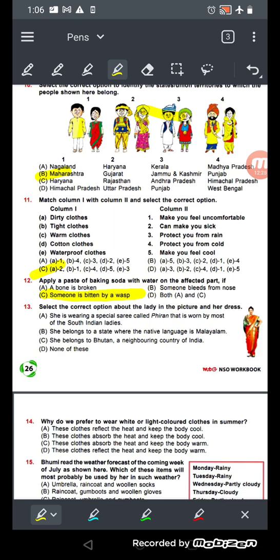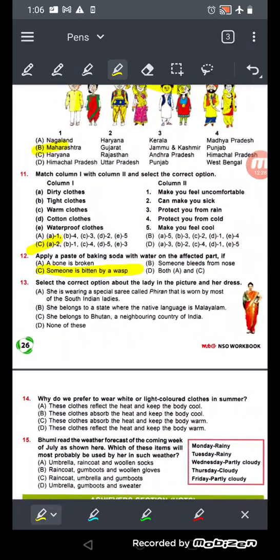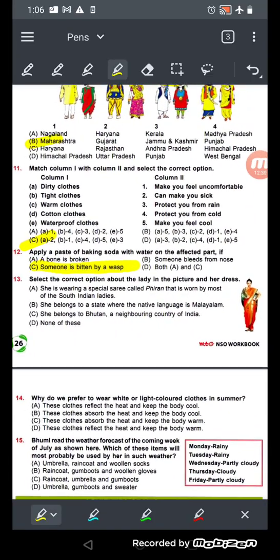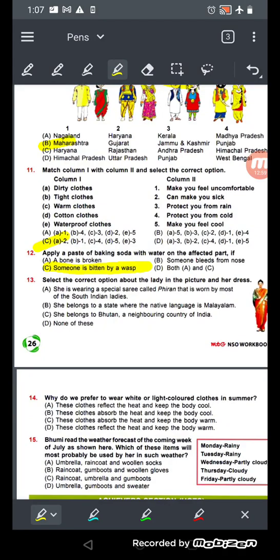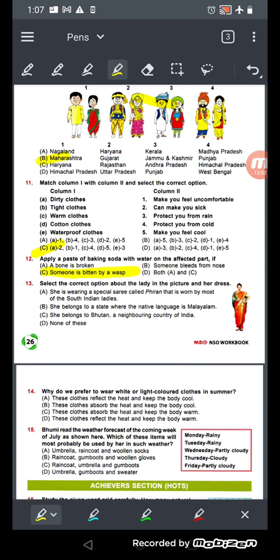Now number 13. Select the correct option about the lady in the picture. This is the lady who wears the dress. She has worn the Nawari sari. Now see, she is wearing a special sari called the Firan that is worn by most of the South Indian people. She belongs to a state where the native language is Malayalam. She belongs to Bhutan, a neighboring country of India, and none of this. What will be the answer? She belongs to Maharashtra, but there is no option for Maharashtra, so the answer will be none of this.